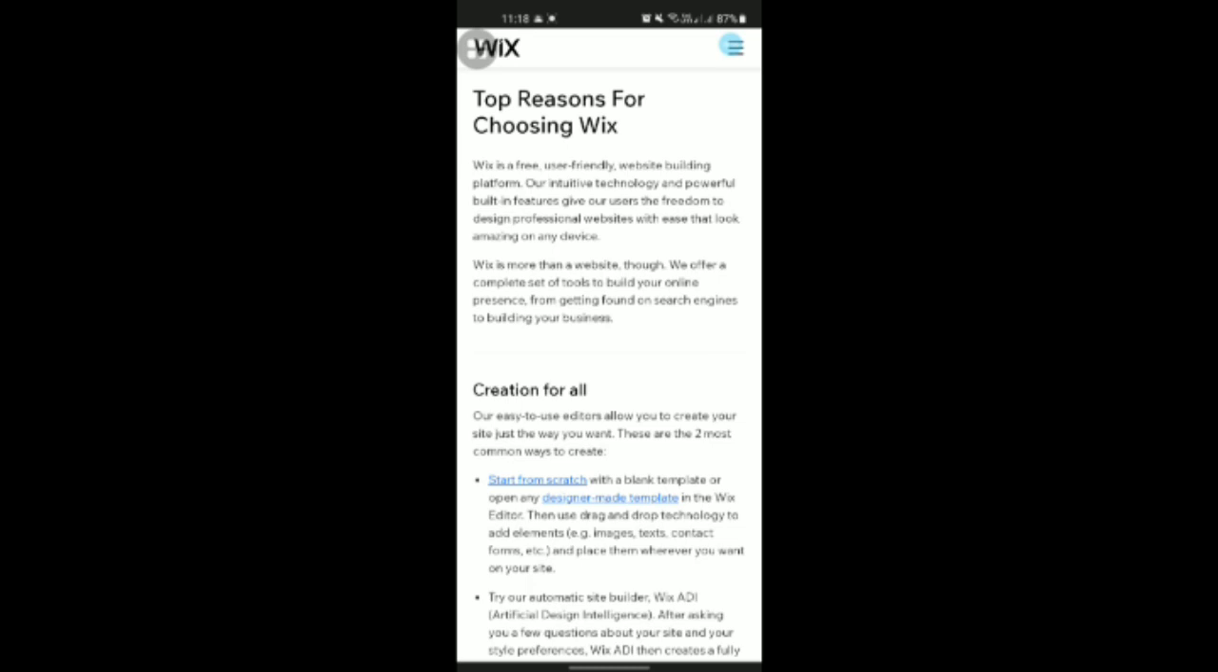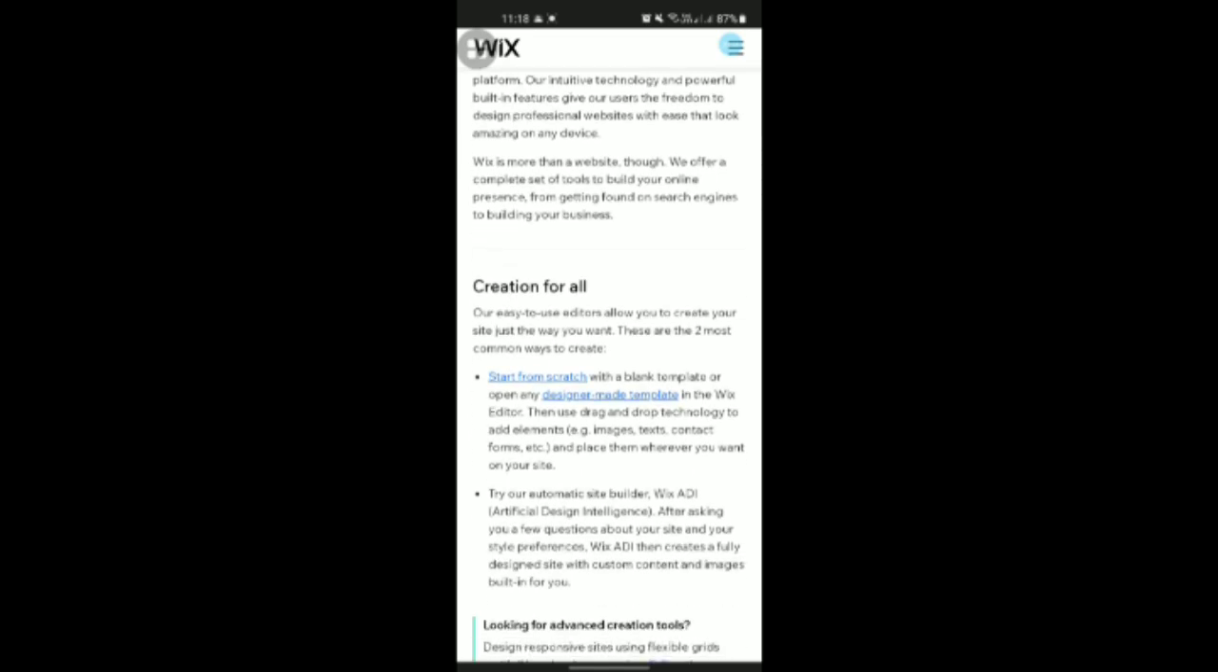These are the two most common ways to create. The first one is to start from scratch with a blank template or open any designer made template in the Wix editor. Then use drag and drop technology to add elements, for example, images, texts, contact forms, etc., and place them wherever you want on your site.